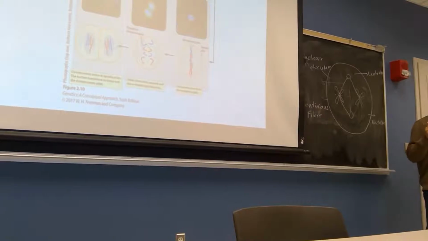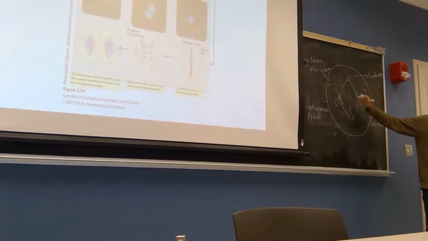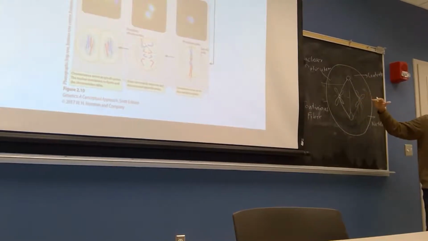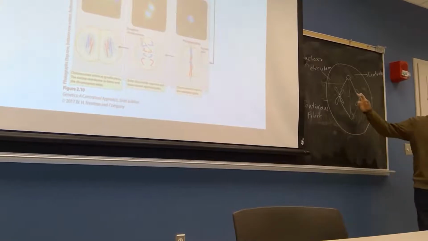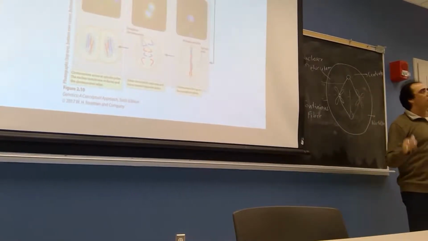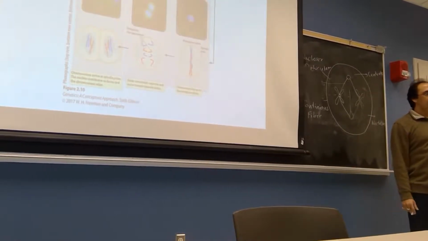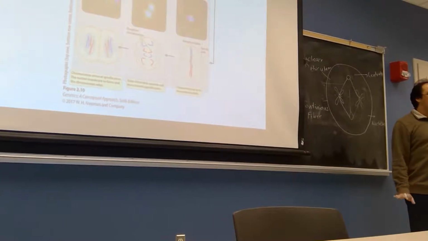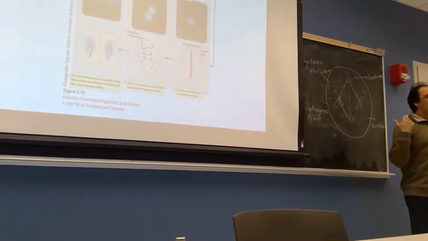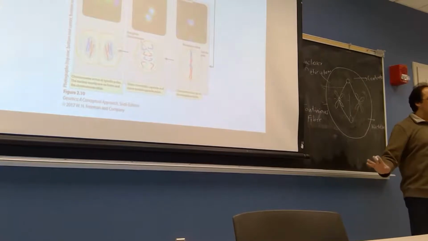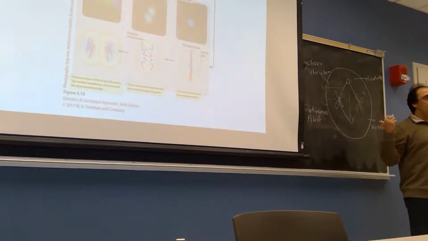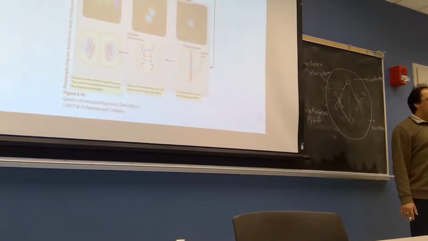So in metaphase stage, the main thing is that chromosomes are all at the equatorial plane. Centromeres are arranged linearly here, and each and every chromosome is attached with a spindle fiber. This is the metaphase part. There is no nuclear membrane, the nucleolus is gone, and the spindle is fully formed at this stage.